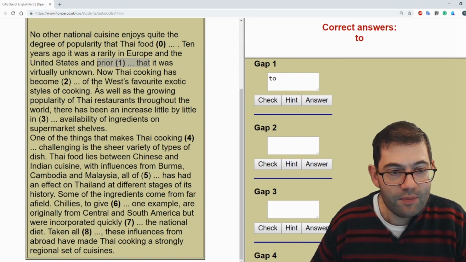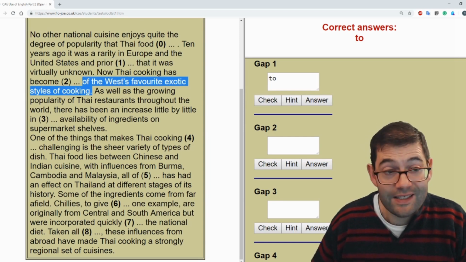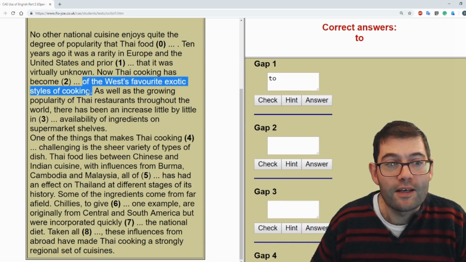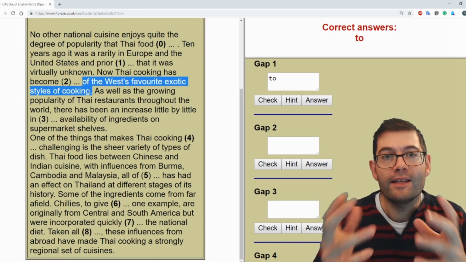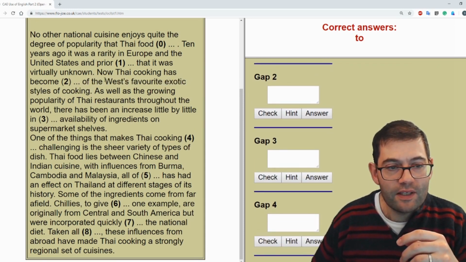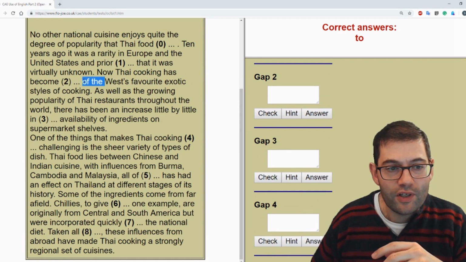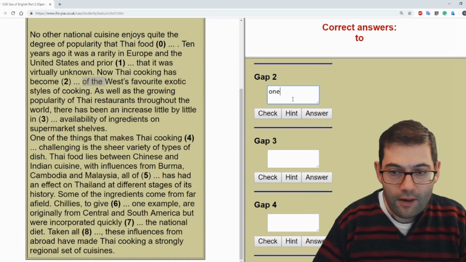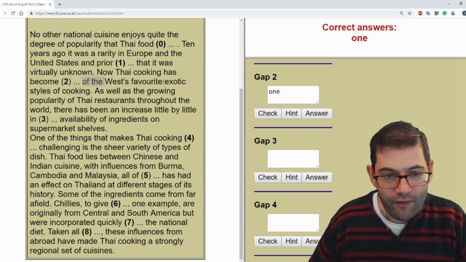Now Thai cooking has become something of the West's favourite exotic styles of cooking. So in other words, this is saying that there are lots of different styles of cooking, and this has become a favourite amongst other styles of cooking. But because of this structure here, we need the word one. One of the West's favourite exotic styles of cooking.